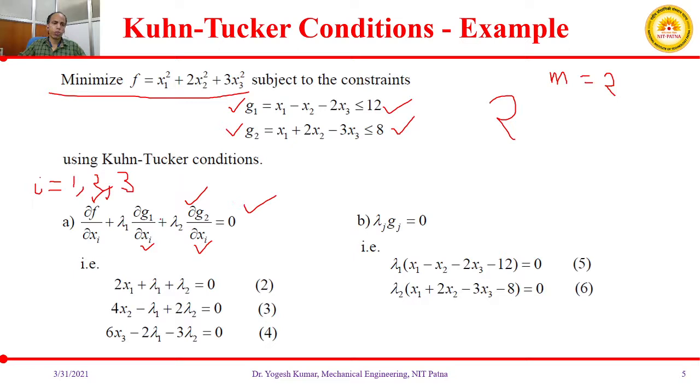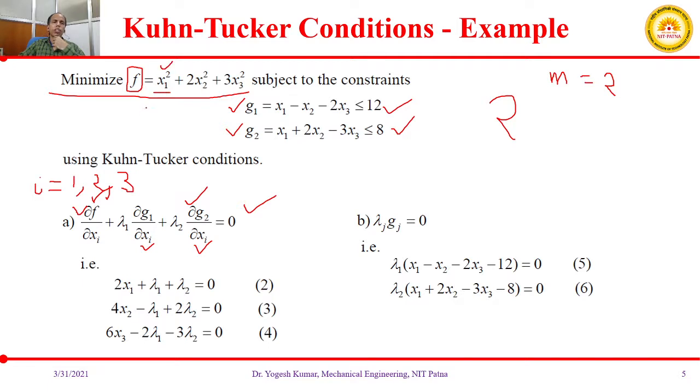Let us solve it for i equal to 1. Del f over del x1: we take the partial derivative of function f(x) with respect to x1.